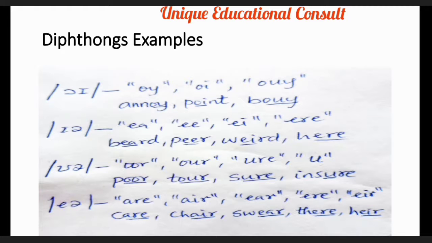Remember, we still have some sounds to examine. We have triphthongs under the vowel sounds. So also we have consonant sounds available in English, those that are plosive, those that are fricative, those that are stopped, voiced, voiceless, and some others.